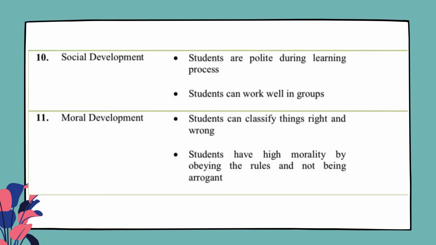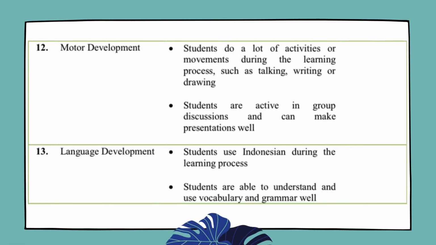And next, moral development. Students can classify things right and wrong, and students have high morality by obeying the rules and not being arrogant. And the next aspect is motor development. Here are the indicators. First, students do a lot of activities or movements during the learning process, such as talking, writing, or drawing. And second, students are active in group discussions and can make presentations well.